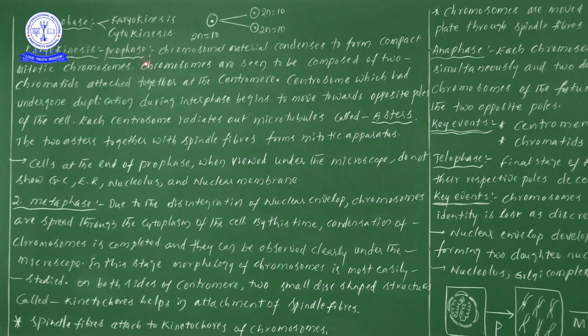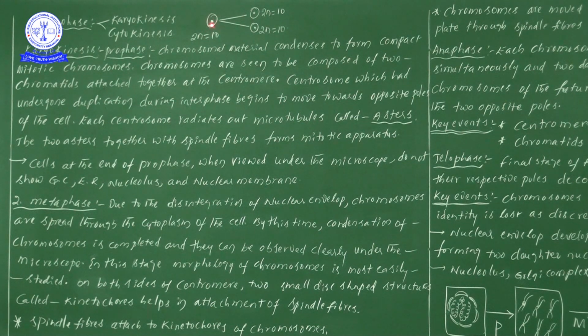In prophase, what is happening, somewhat information I have given, but the key points, meaning the main important points to be learned or remembered for NEET examinations, I have given here. Before entering into the actual concept, in the entire mitotic division, what are the main important processes taking place? Now with one small diagram I will explain.